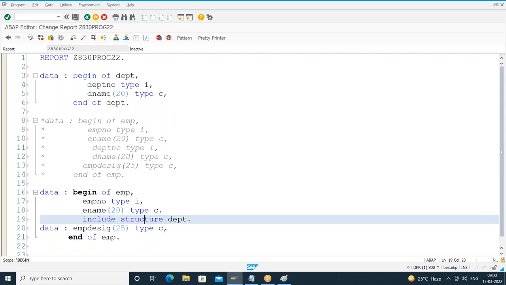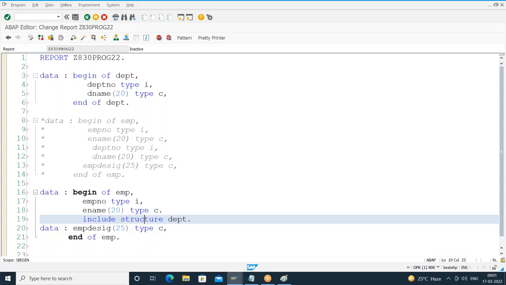But sometimes what happens in the projects is because of laziness, as I told you just now, department has got 10 fields. Now in the employee structure, out of 10 fields, I want 8 fields of the department structure. So instead of declaring those 8 fields one by one, we'll say include structure. So unnecessarily we are including what? The whole structure. We should not do that. If you are interested to access all the fields, then only include the whole structure. Otherwise, declare the required fields manually. Done. And once we include, what happens? The fields of the included structure become part of what? Current structure. Becomes part of current structure.